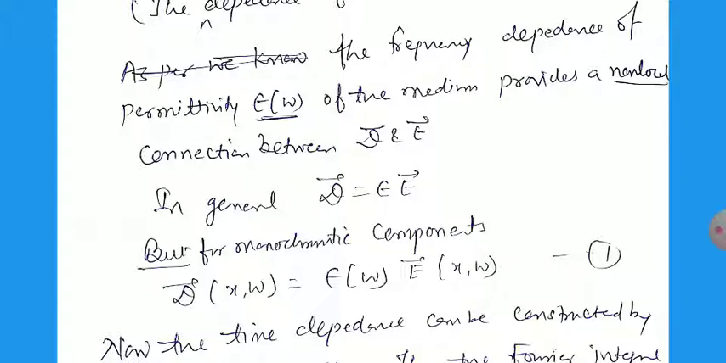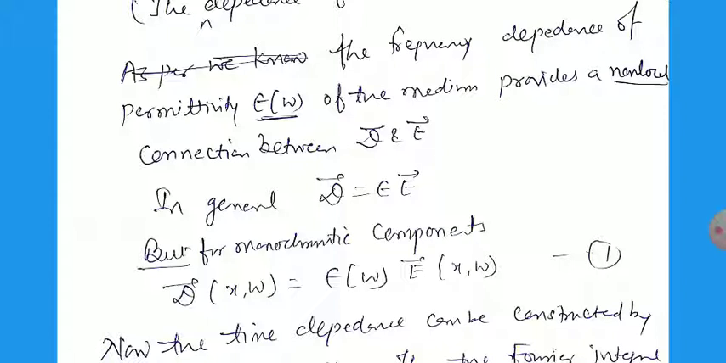So for the monochromatic components, we can write the displacement vector D as a function of x, omega, equal to epsilon omega times E as a function of x, omega. This is a very important relation which shows that the displacement vector as well as the electric field both are dependent on x as well as omega.